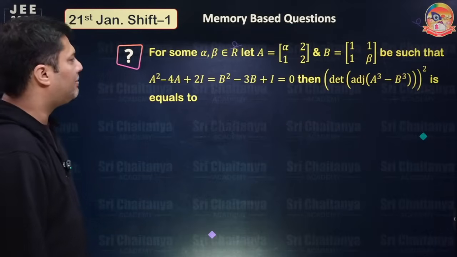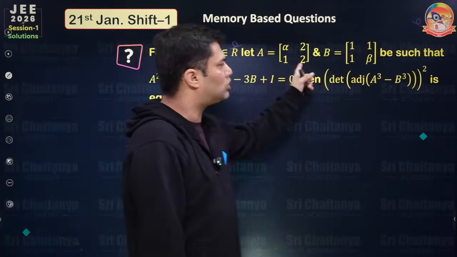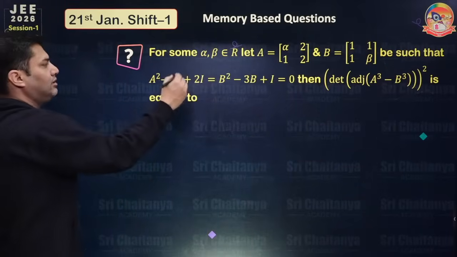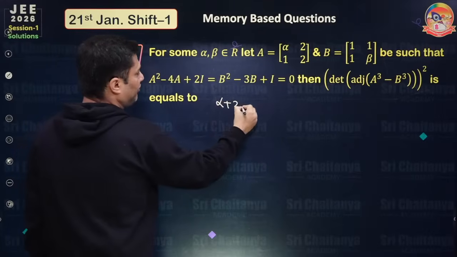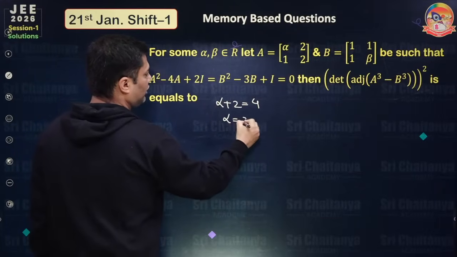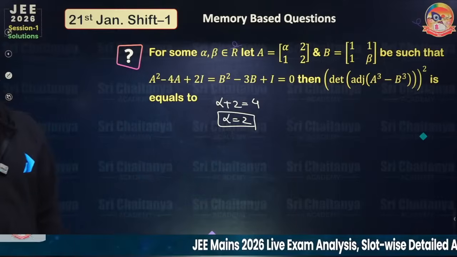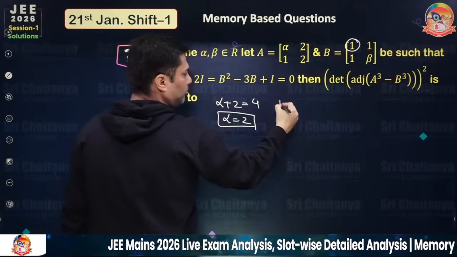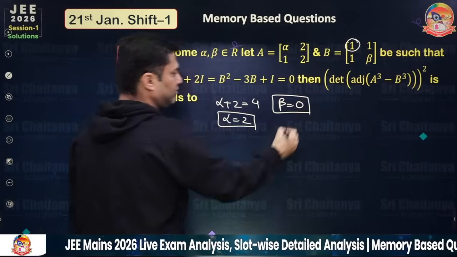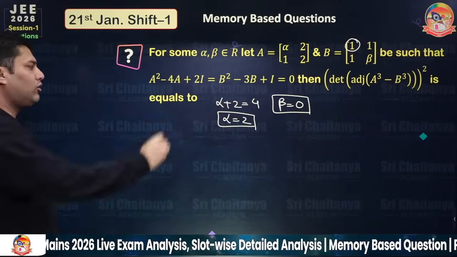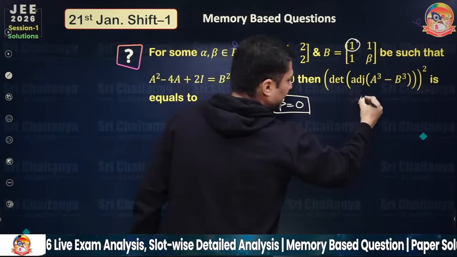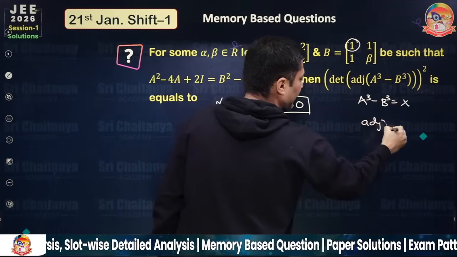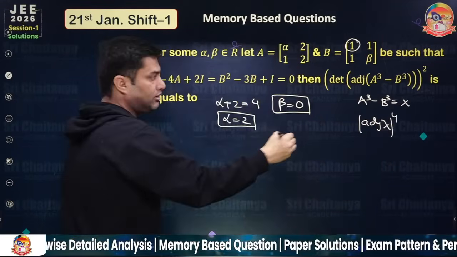The next question: for some alpha, beta belonging to R, A and B are 2 cross 2 matrices, and these 2 characteristic equations are given. So the sum of the diagonal elements, alpha plus 2 is equal to 4, so alpha is equal to 2. Students are complaining about wrong data, I think here it was 3 or here it was 1, so beta was coming out to be 0. Now let's say a cube minus b cube is equal to x, and you want the determinant of adjoint of x to the power 2.